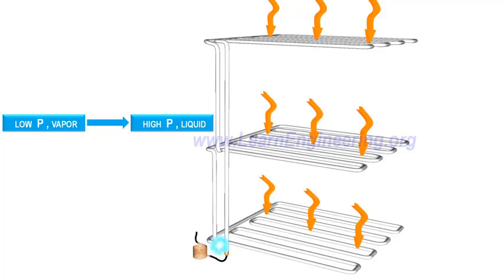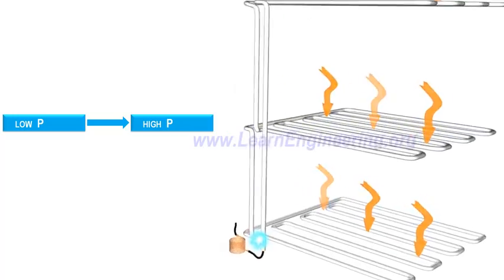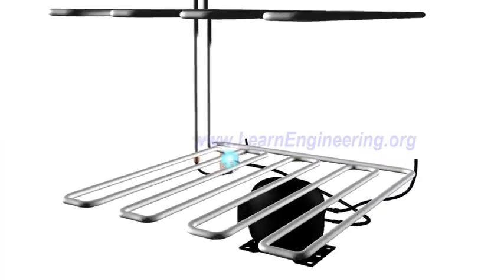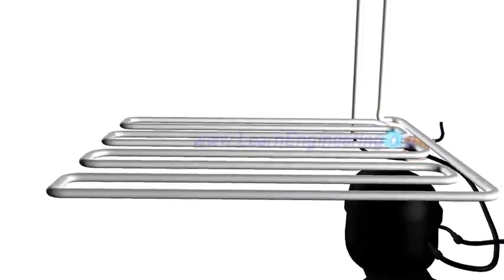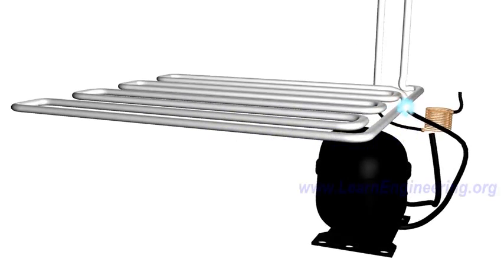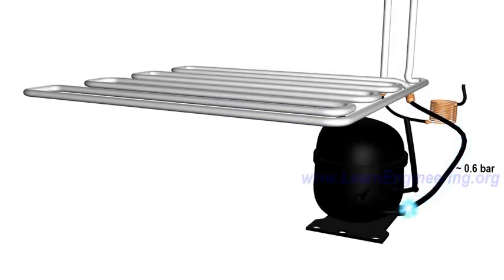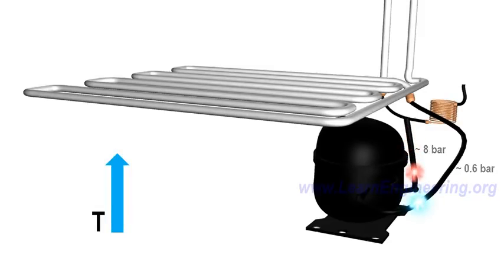So first step, let's raise the pressure. A compressor is introduced for this purpose. Compressor will raise the pressure back to its initial value. But since it is compressing gas, along with pressure, temperature will also rise. It is unavoidable. Now the refrigerant is high-pressure vapor.